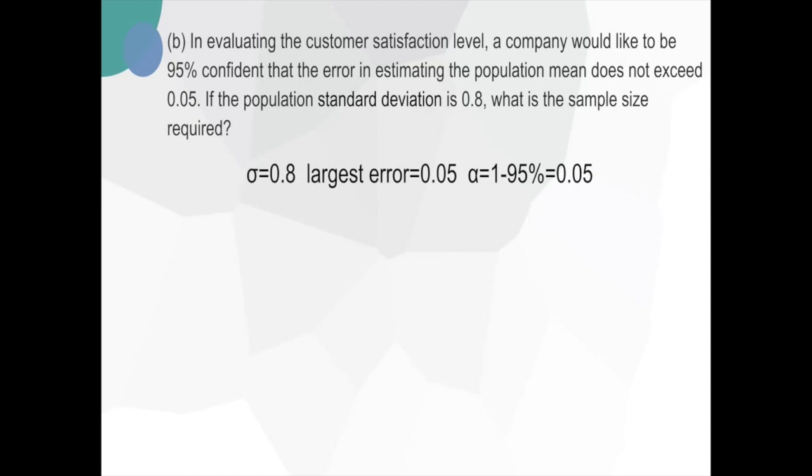From the question, we know that the standard deviation is 0.8. The largest error is 0.05, and alpha is 1 minus 95%, which is 0.05. In order to calculate n, we should know that z alpha over 2 times sigma over the square root of n is not larger than the error.